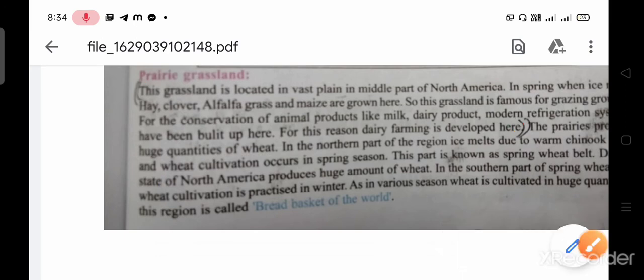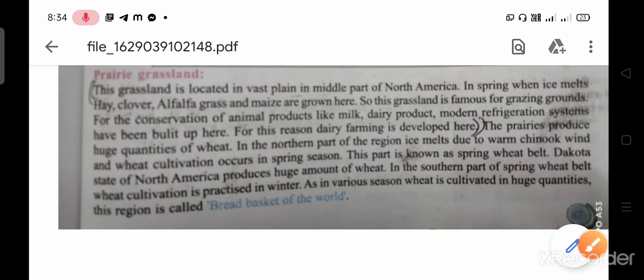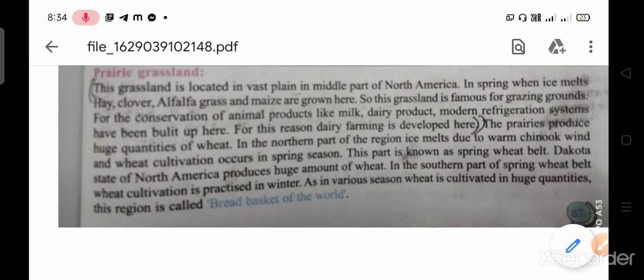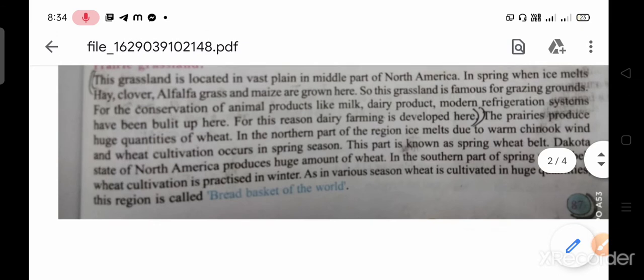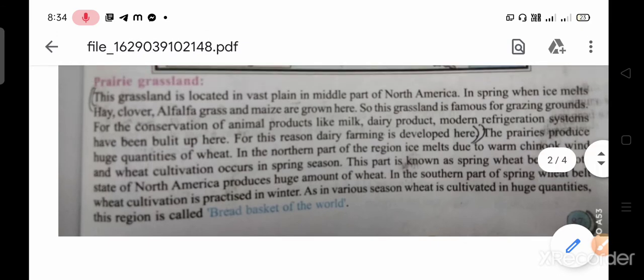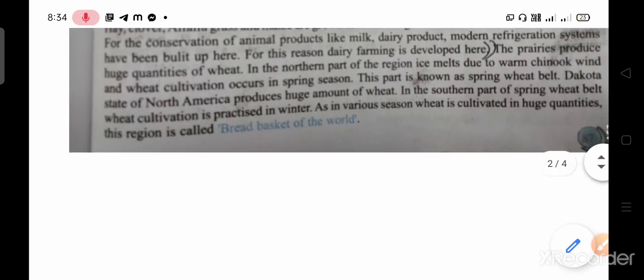In spring, when ice melts, hay, clover, alfalfa, grass and maize are grown here. So this grassland is famous for grazing grounds. For the conservation of animal products like milk and dairy products, modern refrigeration systems have been built up here. For this reason, dairy farming developed in the prairie grassland.